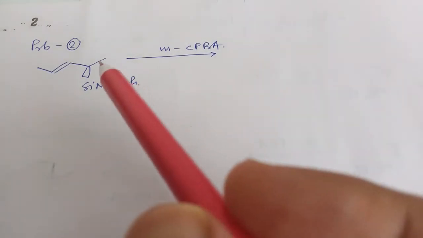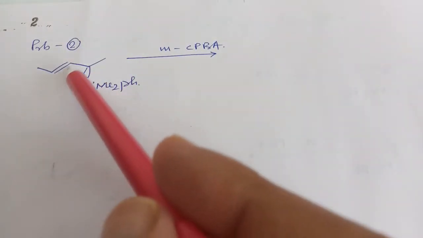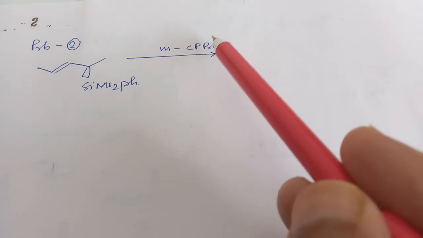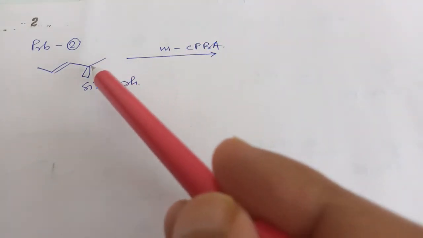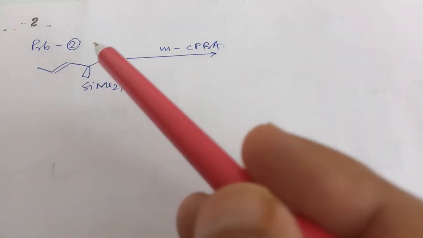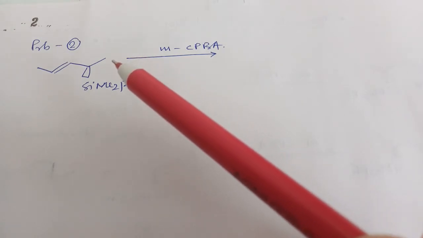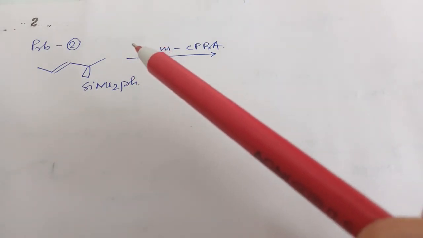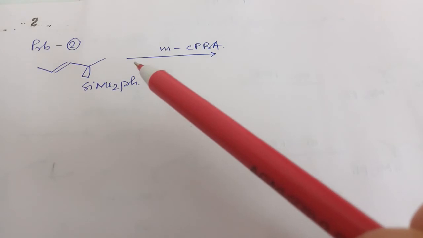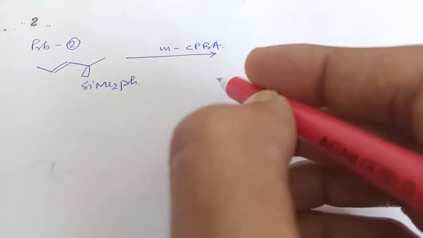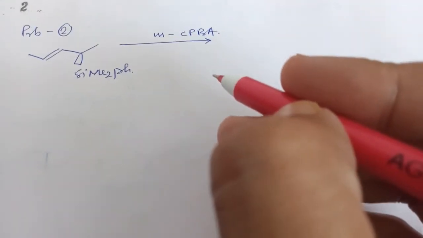And now we will solve the other problem. Here a trans alkene is there in place of the cis. This is quite interesting. Here two products are formed, almost 70-30 or 60-40. We have to predict the major one. So I am drawing the exact conformation.